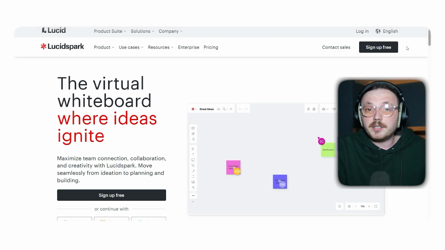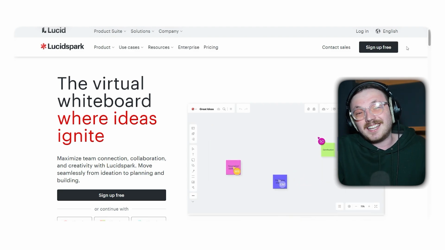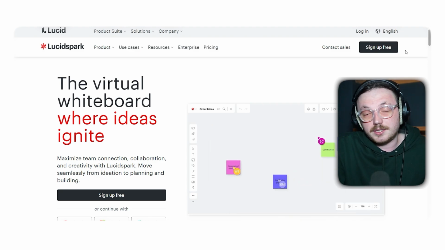Lucidchart also comes with a bunch of templates to help get you started, whether you're planning a marketing campaign, designing a product feature, or just organizing your thoughts. It's pretty easy to use, but to unlock all of its features, you might need a subscription, and some teams might need to consider if that cost fits into their budget. Overall, if you need a tool that's great for fast, collaborative sessions and transitions smoothly into detailed work, Lucidchart is a solid choice and a strong alternative to Miro.